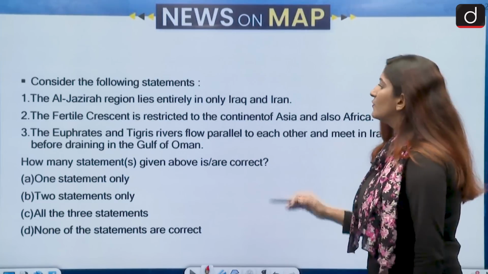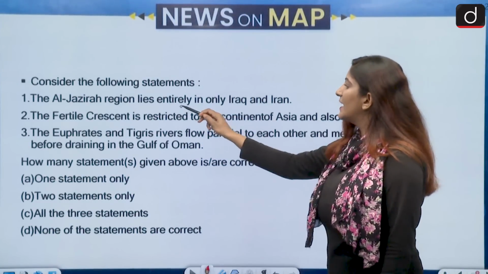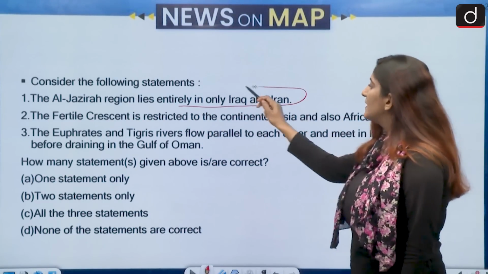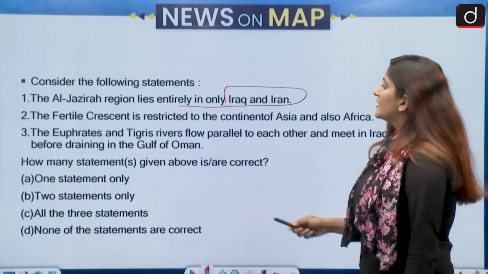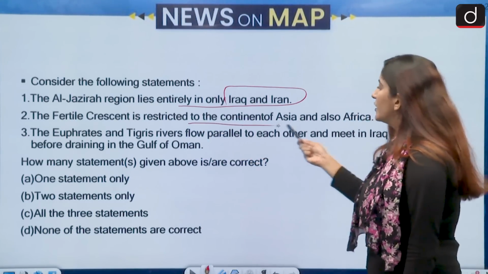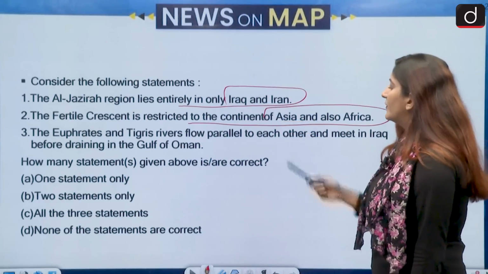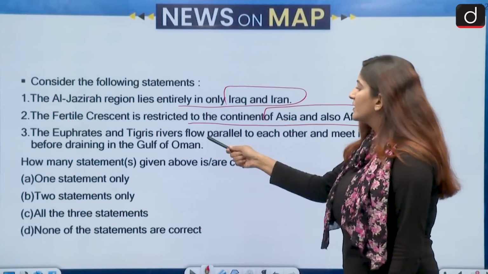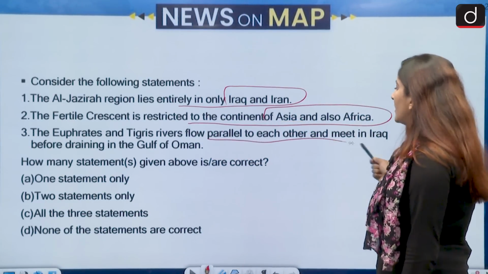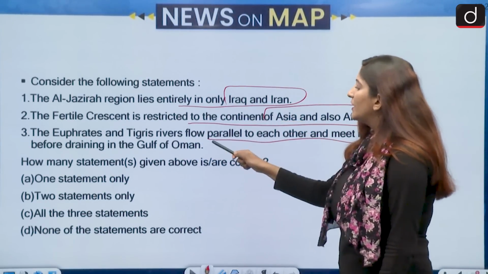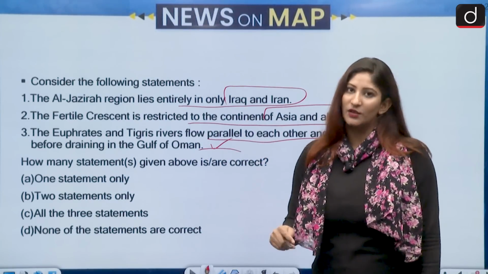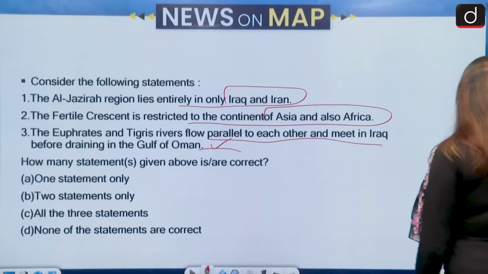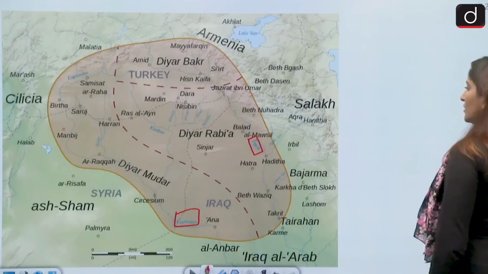The history pertains to the Al-Jazeera region, lies entirely in only Iraq and Iran. First statement. The Fertile Crescent is restricted to the continent of Asia and also Africa. The Euphrates and Tigris rivers flow parallel to each other and meet in Iraq before draining into the Gulf of Oman. So we have to select the correct statements. How many statements are correct? This is the new pattern. Prelims question was asked in this new pattern.